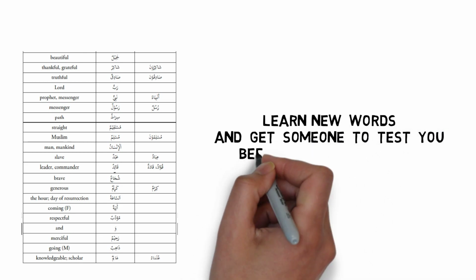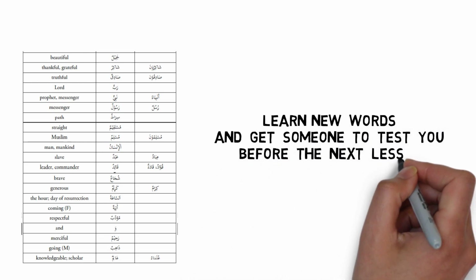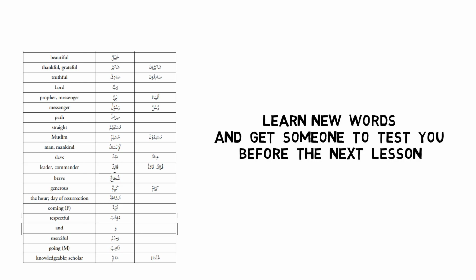But I would recommend that you go through every single example until you're confident and you feel like you can translate correctly using the rules, and you understand where the mubtada is, where the khabar is, and where the rules are applied. And I would recommend that you memorize the words from the word bank so that as each lesson progresses, you are learning more and more words in Arabic with English translation as well.